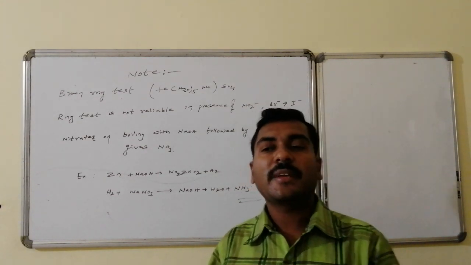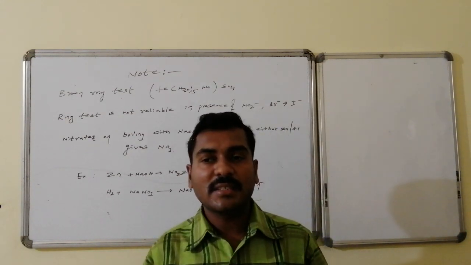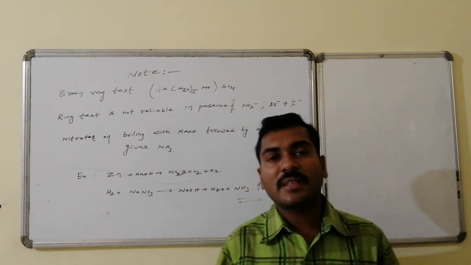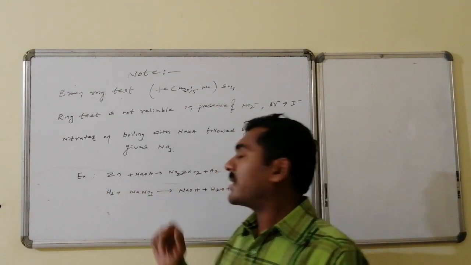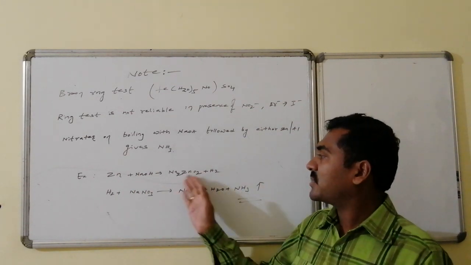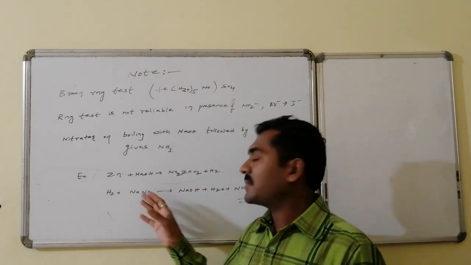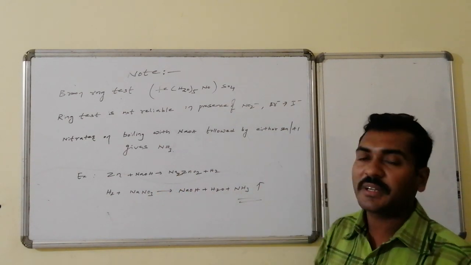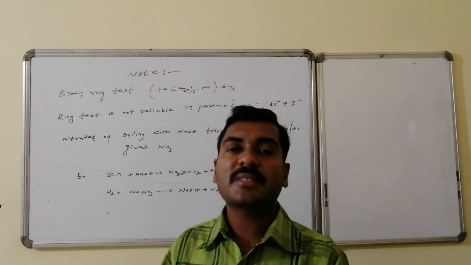But to confirm the presence of nitrate ion, see, in the presence of sodium hydroxide, metals like zinc and aluminium produce nascent hydrogen. That nascent hydrogen, if allowed to react with nitrate, converts the nitrate to ammonia. See here, zinc or aluminium on reaction with sodium hydroxide gives sodium zincate or sodium meta-aluminate, followed by liberation of nascent hydrogen gas. This nascent hydrogen on reaction with sodium nitrate makes it undergo reduction. As a result, it is converted to ammonia. Ammonia gas can be tested in a number of ways. Thus, we can confirm the presence of nitrate ion also.